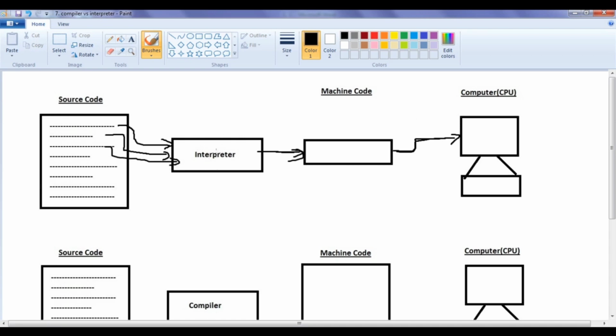Interpreter translates code written in a high level language to machine code. That line only it will translate to machine code. Then that line will be executed. In this way, the interpreter is going to scan, translate and execute the code line by line, step by step, from top to down. Interpreter is not going to translate the entire source code to machine code. No, it is going to translate and execute the code line by line.